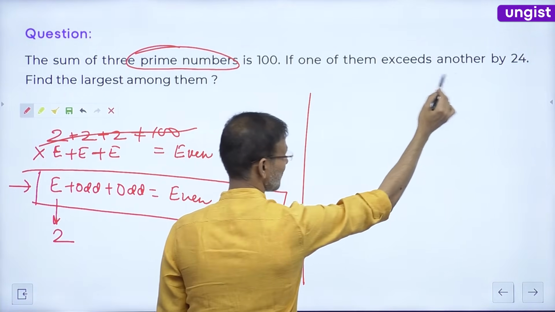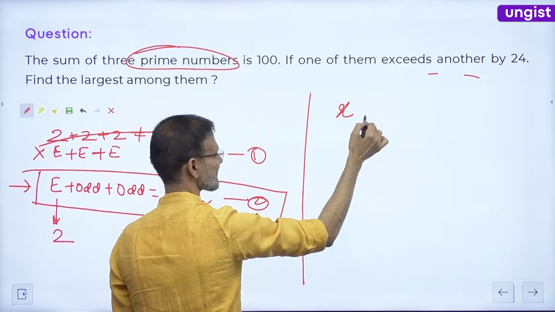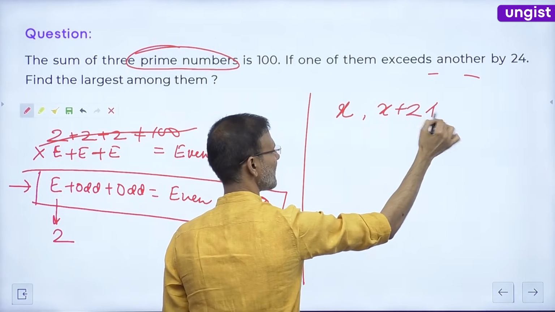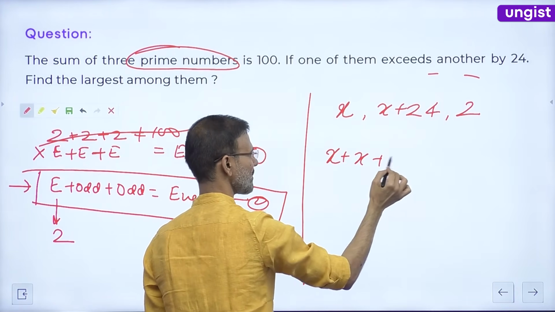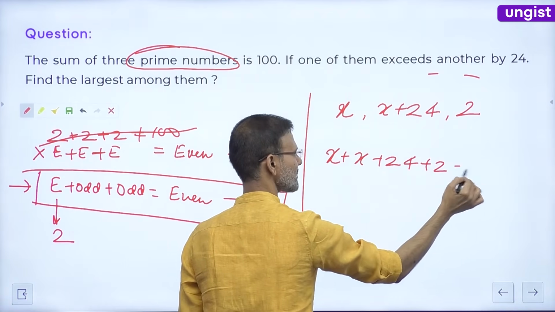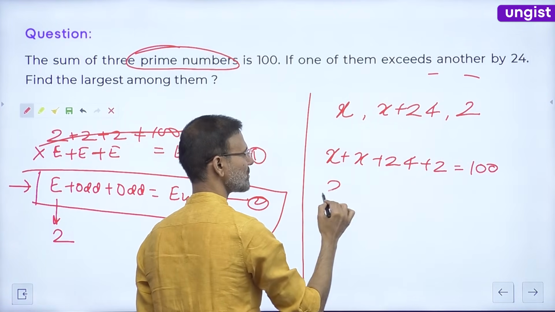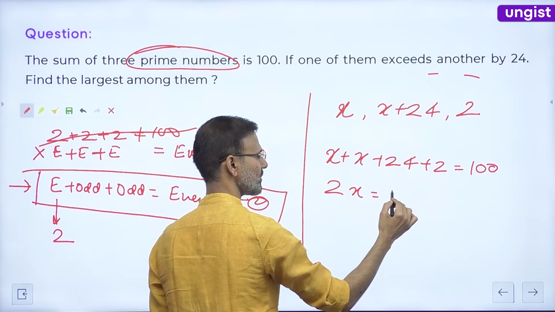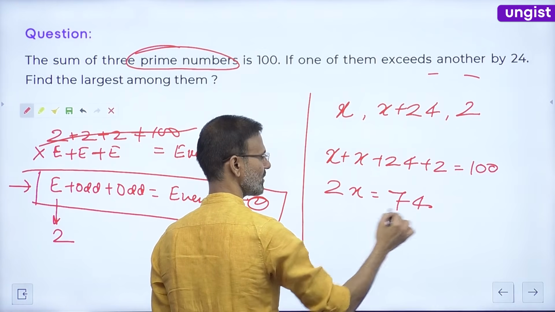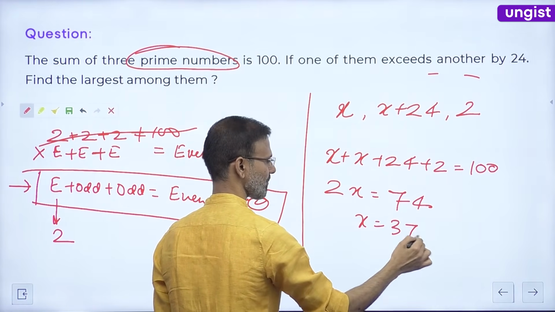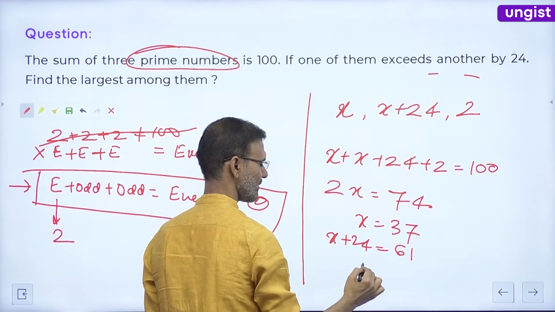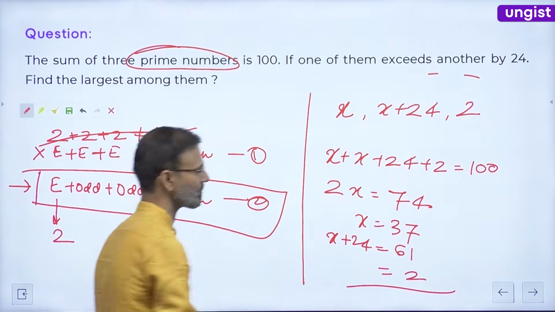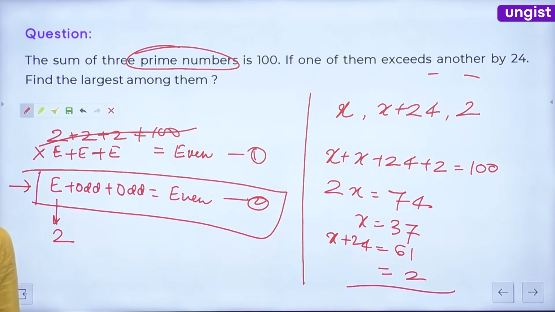Now let's say कह रहे हैं कि exceed by 24. So let's say one number is x, another is x plus 24, and एक नंबर तो 2 है ही. ठीक है? So x plus 24 plus 2 is equal to 100. So 2x plus 26 is equal to 100. 26 का मतलब 74. Then x will be 37, and x plus 24 will be 61, and it is 2. Guys, these are the 3 numbers.